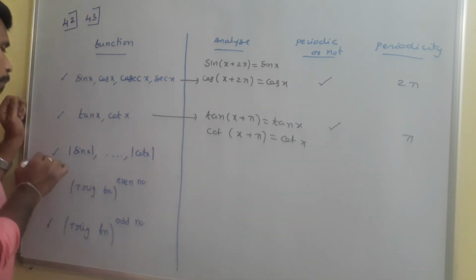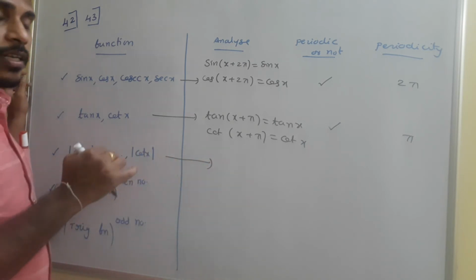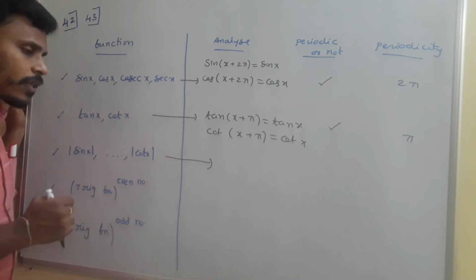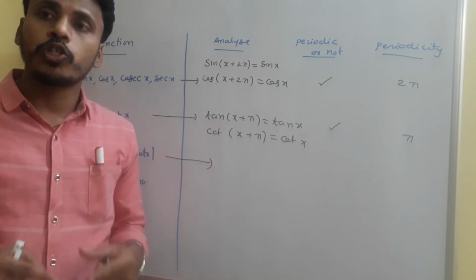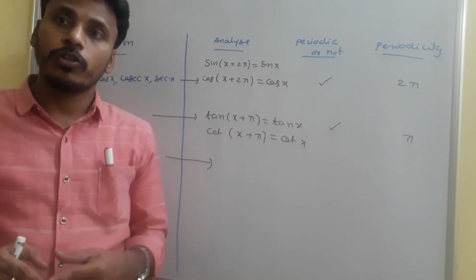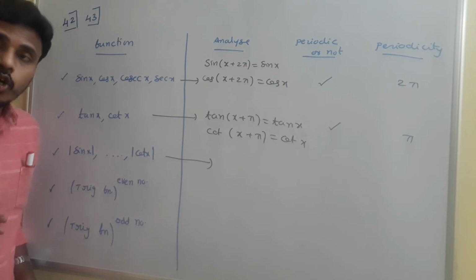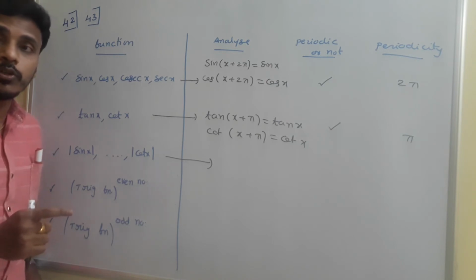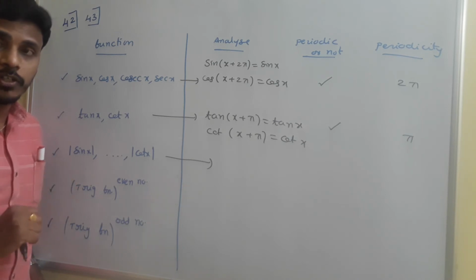Now for all the trigonometric functions, mod sin x, mod cos x, mod cosecant x, and so on, if you apply the modulus, everything is positive. When you think about sin x, in the first quadrant it goes from 0 to 1, in the second quadrant from minus 1 to 0, so minus 1 to 1 gets completed in the first 2 quadrants only.